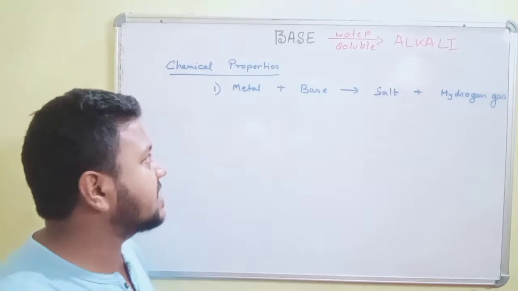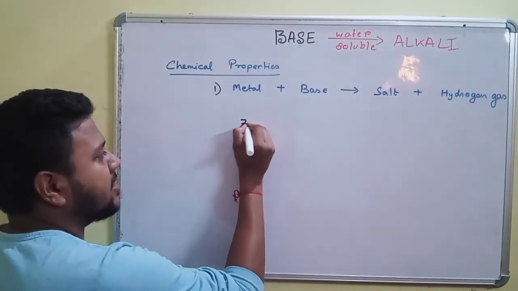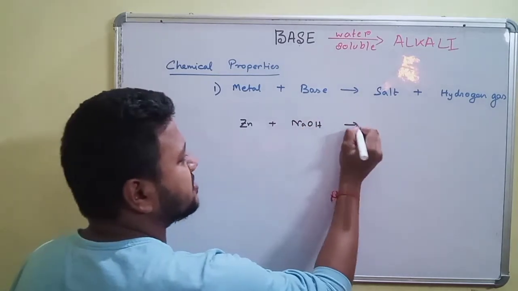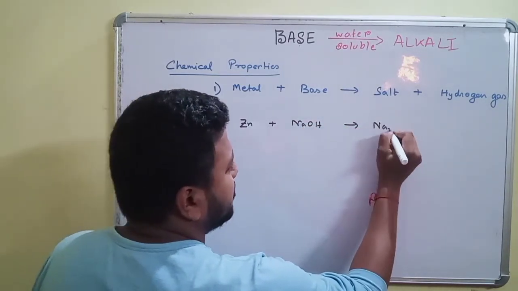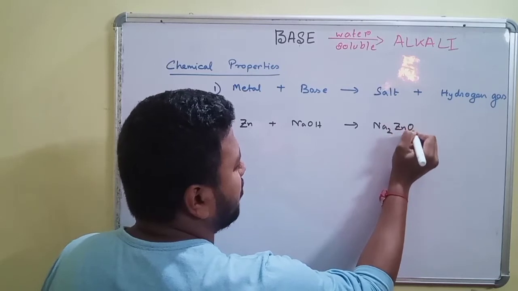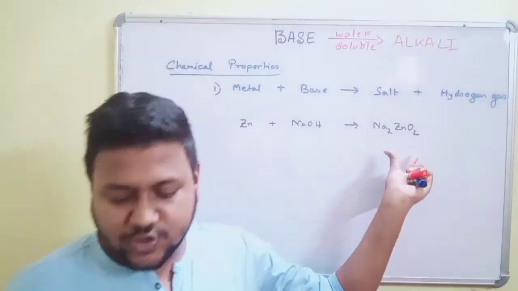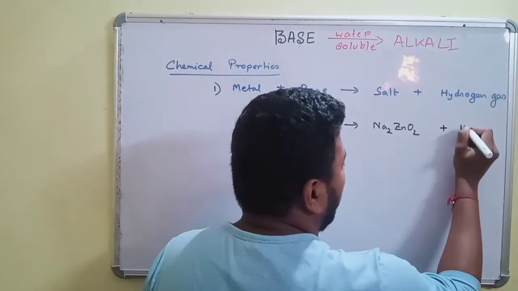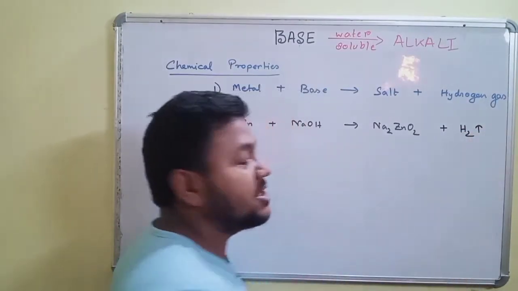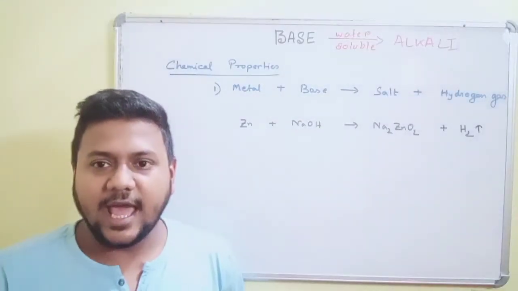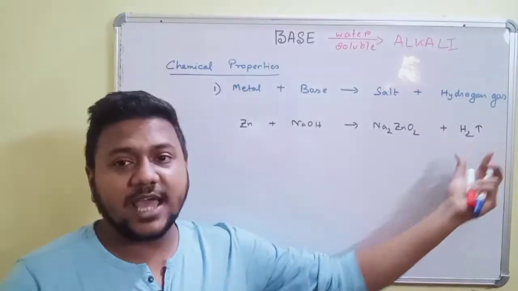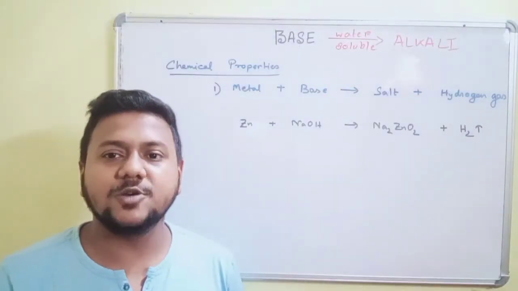Let us see one example, like zinc. When it reacts with NaOH, it gives Na2ZnO2, which is sodium zincate, with the release of hydrogen gas. As we have read earlier, hydrogen gas can be identified by the pop sound.